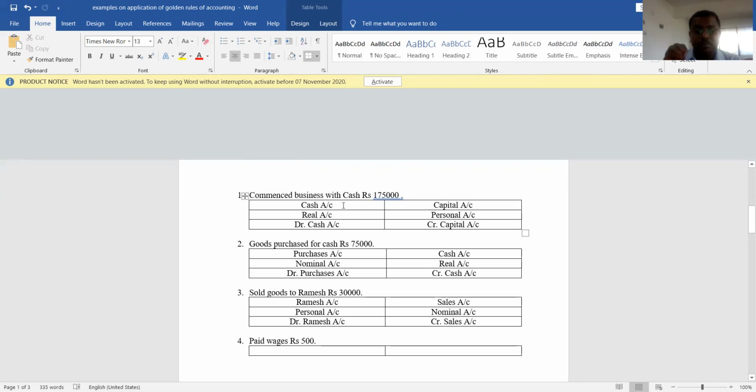So here, commenced business with cash means cash is coming into the business. So we need to debit the cash account.